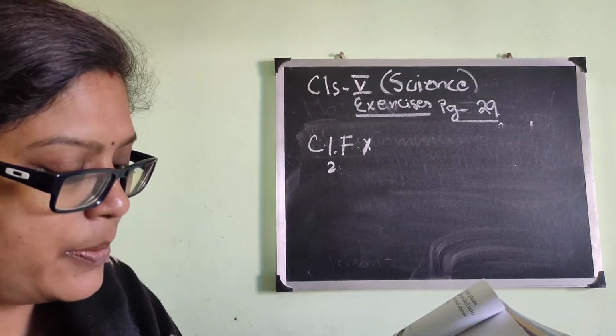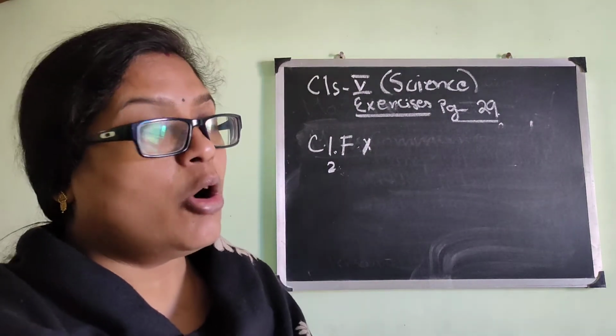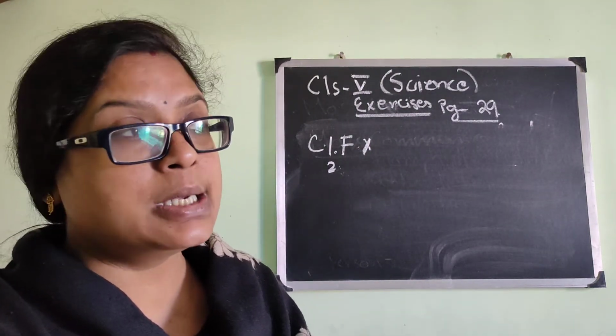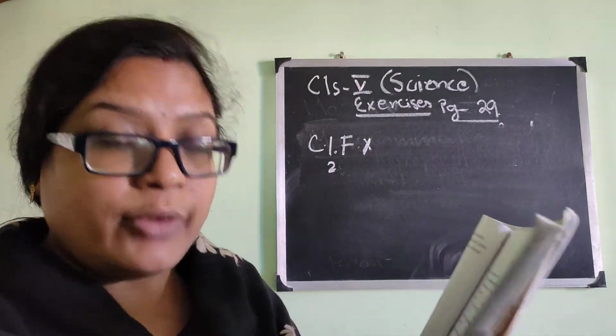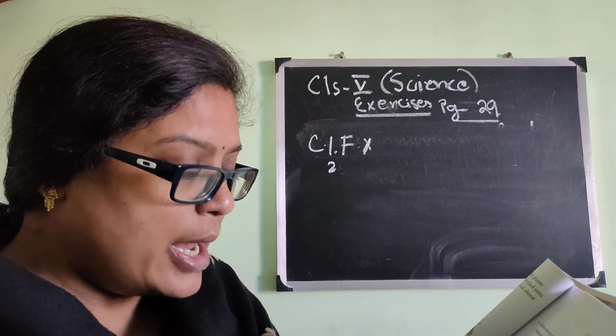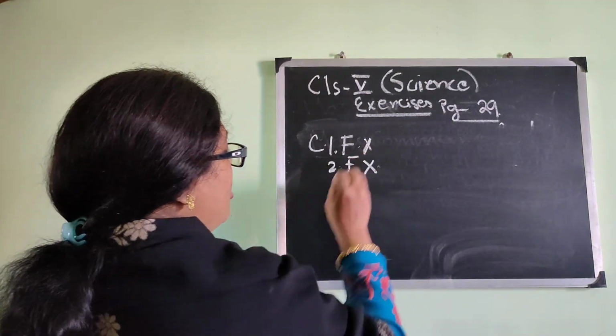All animals depend on plants for their food. Is it correct? No. All animals do not depend on plants, because some animals eat the flesh of other animals. So the statement that all animals depend on plants for their food is incorrect, or false.